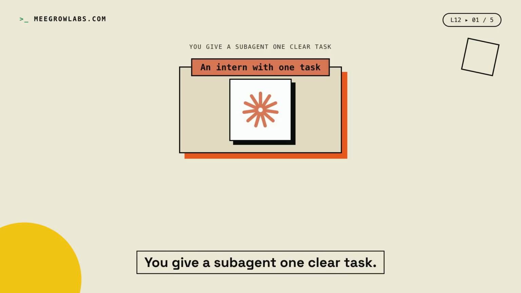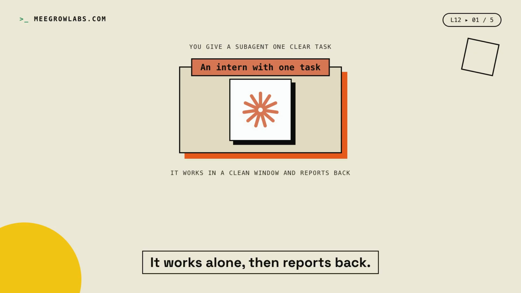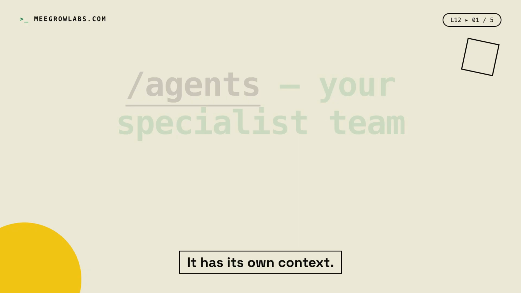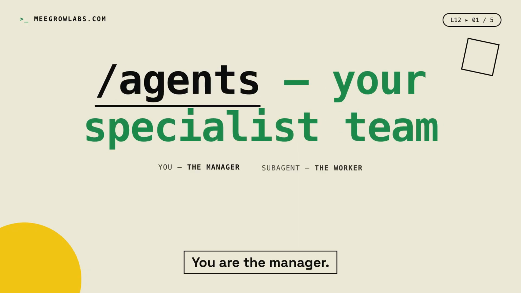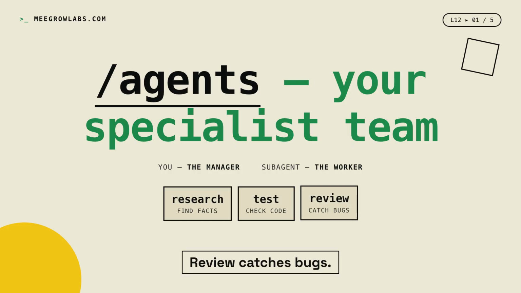You give a subagent one clear task, just one, kept simple. It runs on its own, it works alone, then reports back. Think of a focused intern. A subagent is a separate Claude. It has its own context. You are the manager. The subagent is the worker. You direct the work. It does the work. Research finds facts. Test checks the code. Review catches bugs. Each has one job.